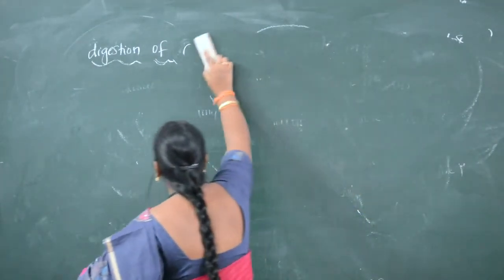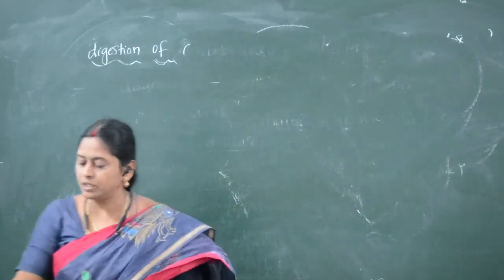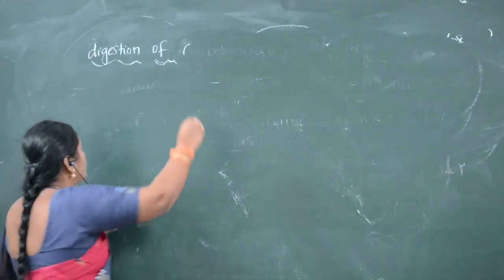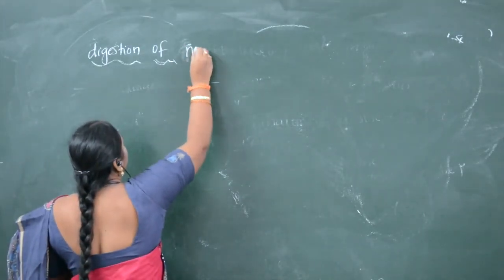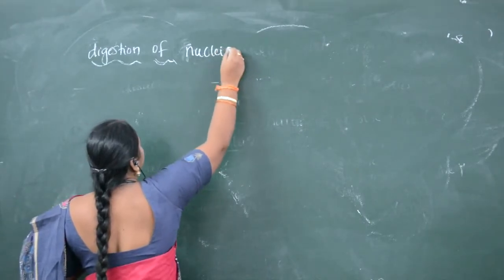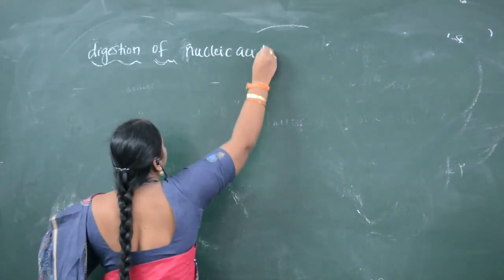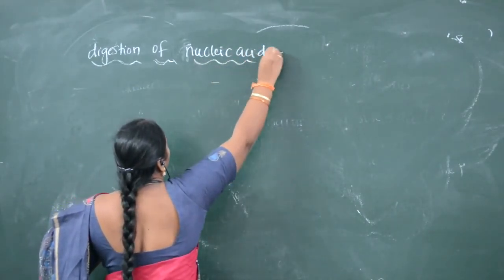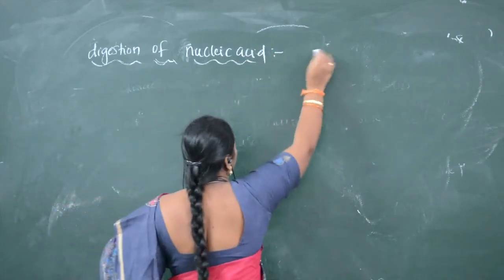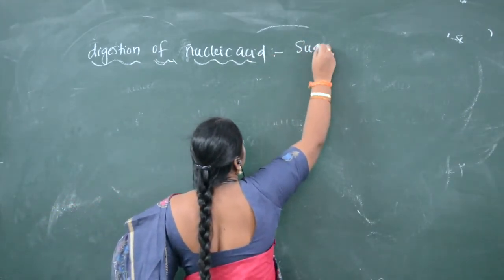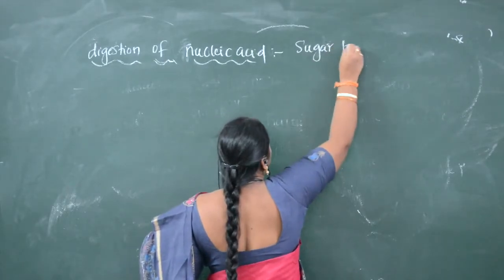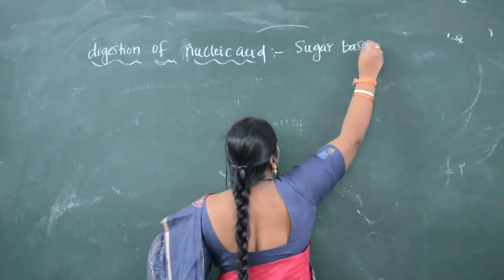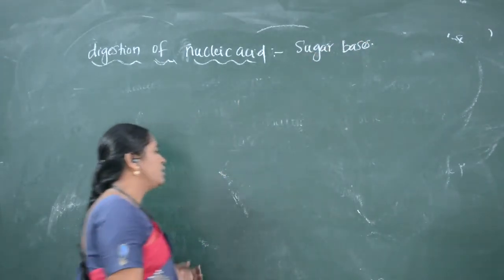So the end product of nucleic acids is sugar bases. Digestion of nucleic acid: the end product of nucleic acid digestion is sugar bases. So how is this nucleic acid digested?